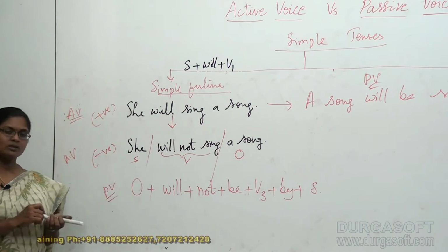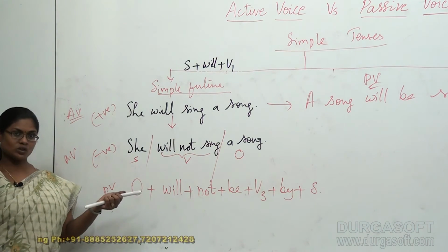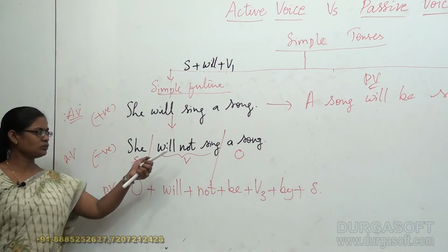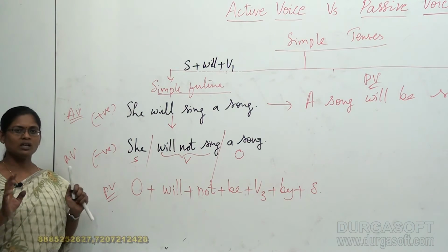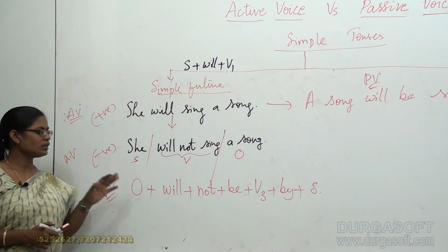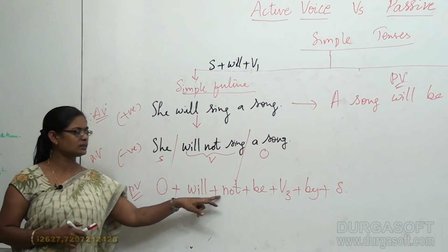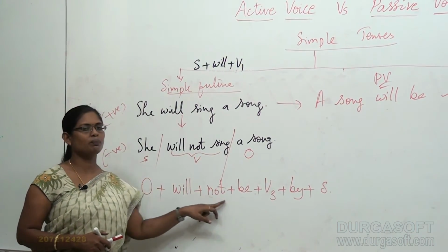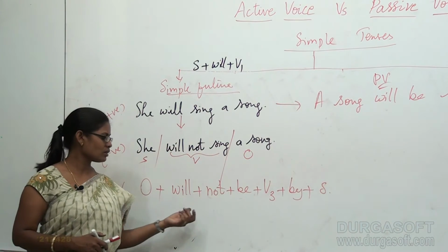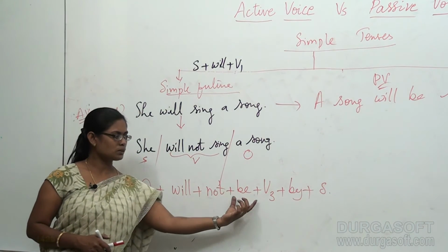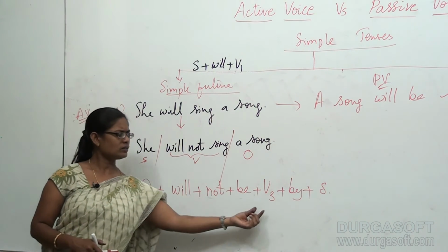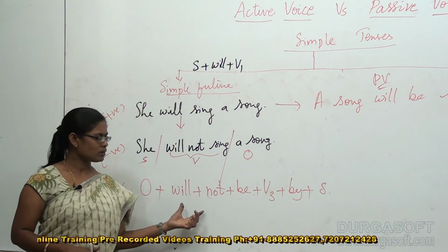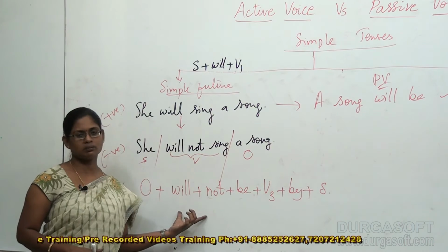This is the structure. It's quite a lengthy structure, right? So don't worry whether the subject or the object is singular or plural, the only thing you have to focus on is the central part, the helping verb part. See how lengthy it is. Will plus not plus be plus V3. V3 is quite common to all the passive voices, no doubt about it. But this part has to be focused on to a maximum extent.